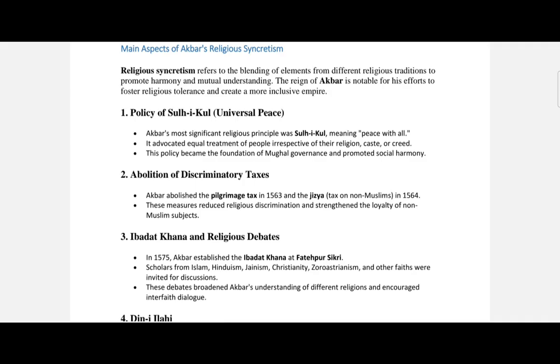And the next is about the Deen-e Ilahi. Basically, Deen-e Ilahi is a syncretic faith combining the best principles of different religions. It takes the best principles of different religions, like ahimsa, non-violence, and karma from Hinduism.